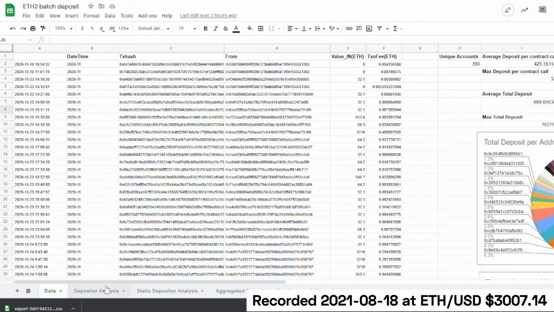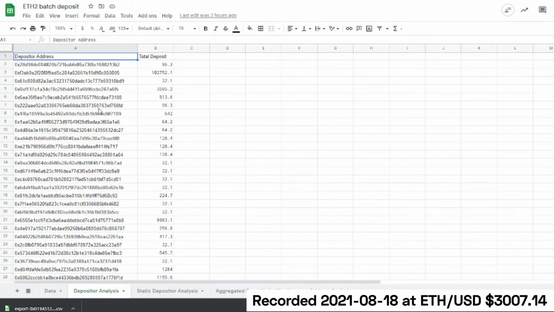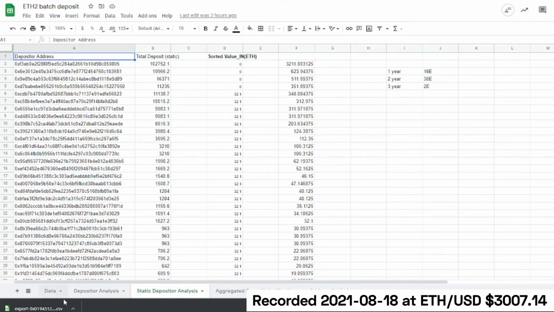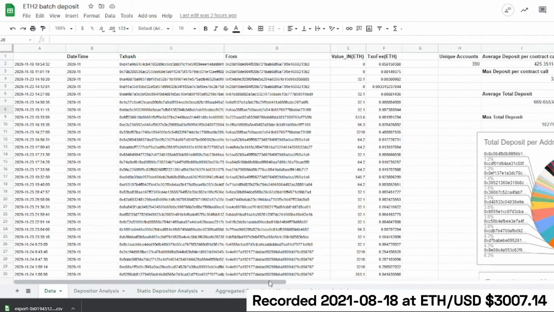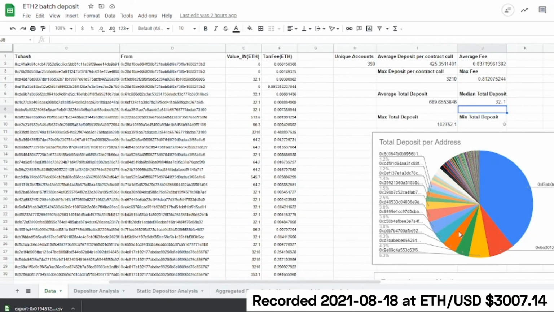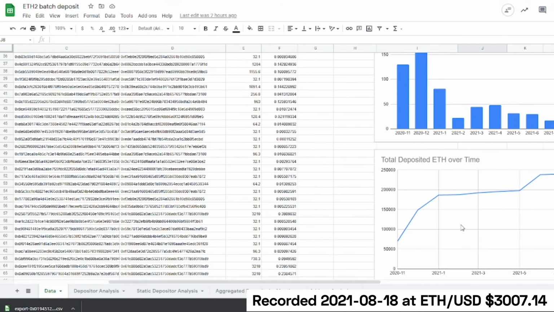Using that information, you can then start to organize it, and you can summarize the data based on an address, and you can see how much one particular address deposited in total. And if you sort that, you get really clean and interesting information like this. Those are the very graphs we just showed earlier.